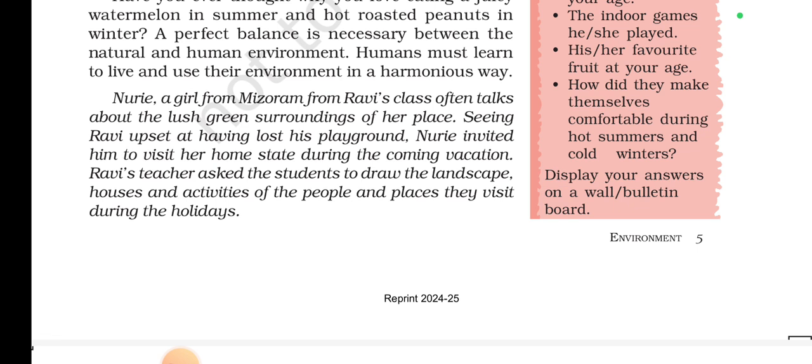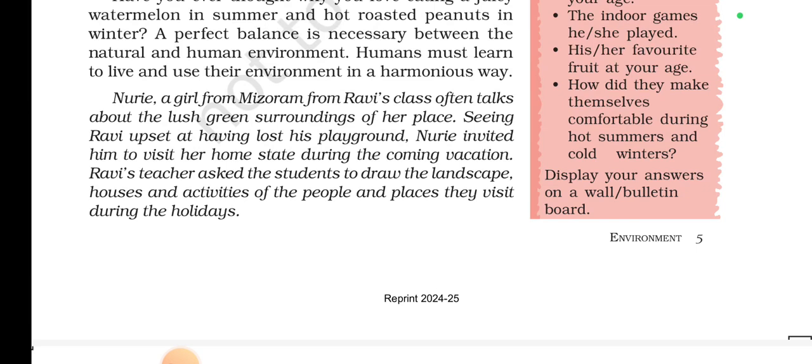Here again you have been given a story. In the story, Nuri is a girl from Mizoram, which is a part of the Seven Sister States. From Ravi's class, she often talks about the lush green surroundings of her place. Seeing Ravi upset at having lost his playground, Nuri invited him to visit her home state during the coming vacation.